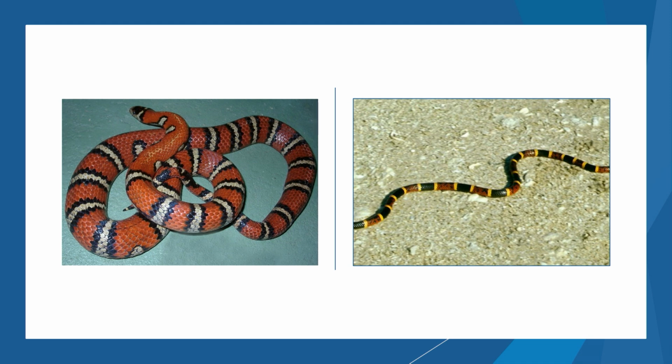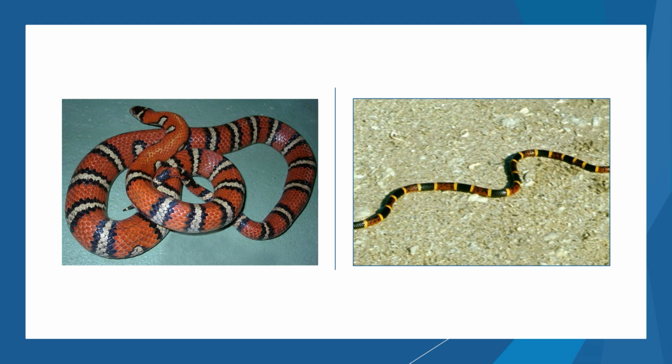On the right over there, we have something known as a coral snake, and on the left, we have something known as a king snake. One of these is very, very venomous and would kill you if it bit you. The other one is not venomous. And so the one on the right, the coral snake, is the one that's really, really dangerous.